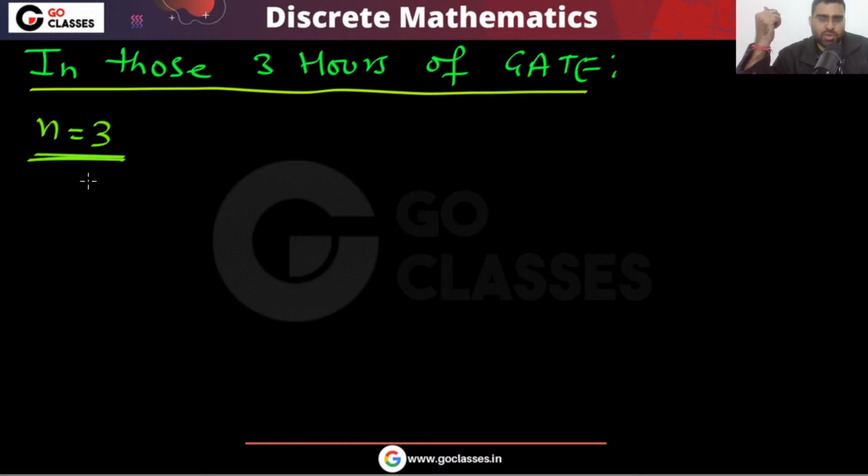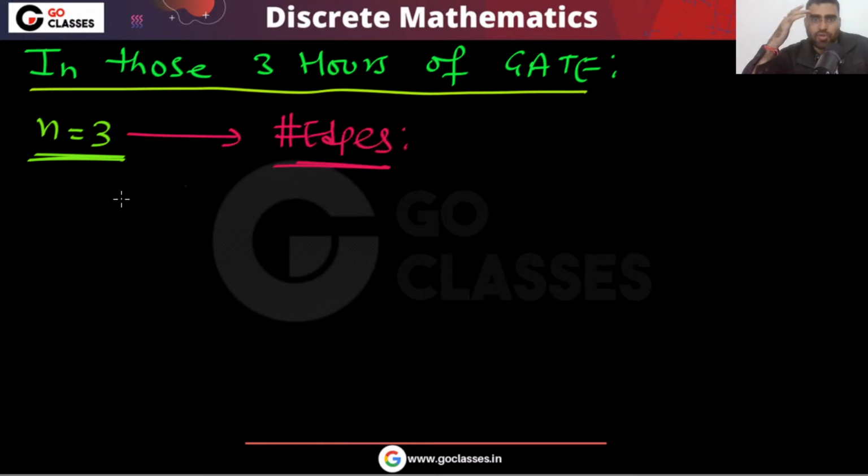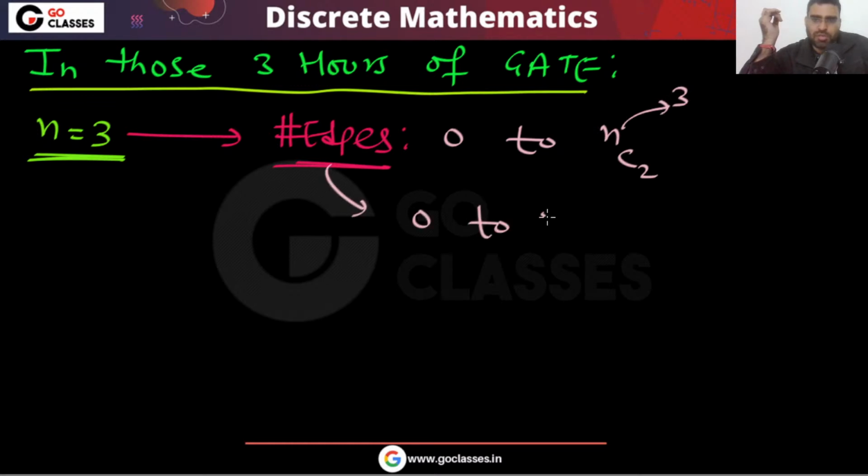Then for n equal to 3, tell me the maximum number of edges we can have. The number of edges will be 0 to nC2, where n is equal to 3. So the number of edges will be 0 to 3. Okay, so 0 to 3 edges you can have.